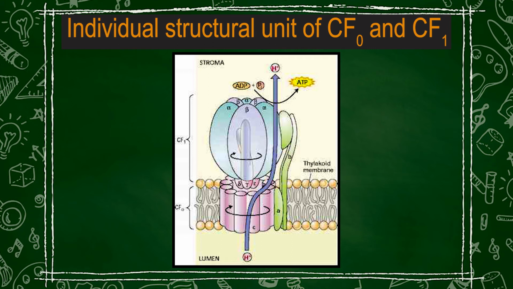So, it is A, B2, C 10 to 12. Similarly, CF1 is made from 9 units, that is alpha, beta. So, there is a trimeric alpha, beta subunit along with gamma, delta and epsilon. This is how the CF0 and CF1 complexes are associated with each other.